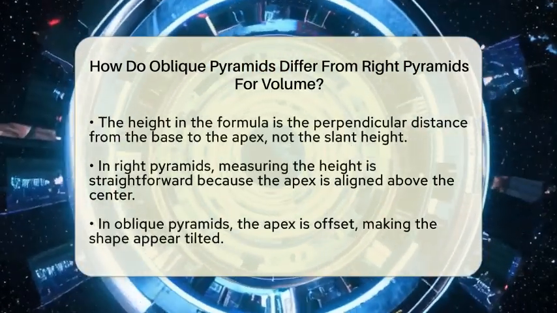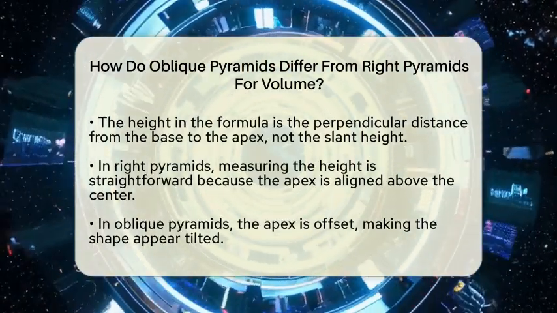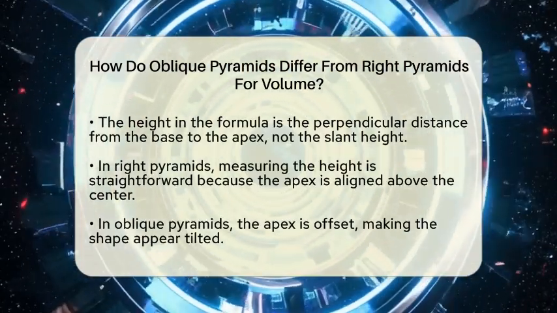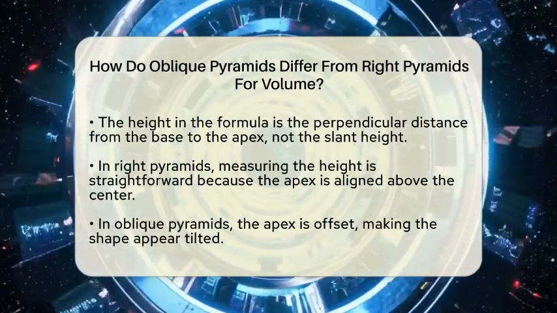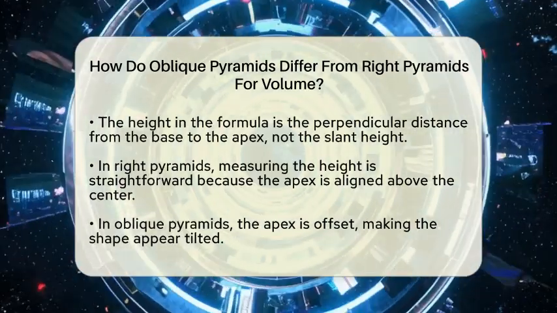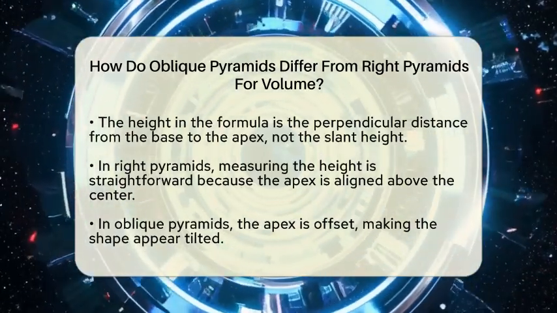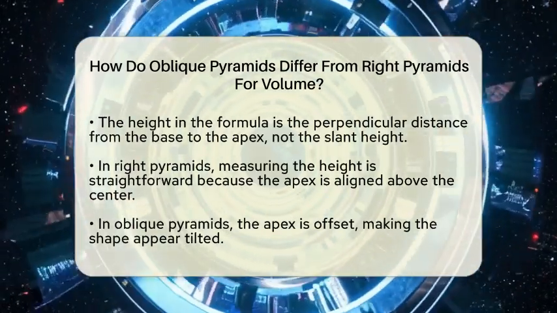For a right pyramid, the apex is directly above the center of the base, making the height easy to measure straight down. For an oblique pyramid, the apex is offset, so it appears to lean or tilt to one side. But the important part is that the height used in the volume formula is always the perpendicular height, not the slant height or the distance along the side.